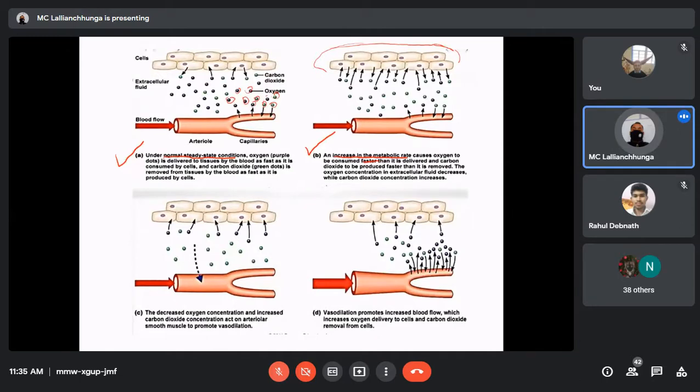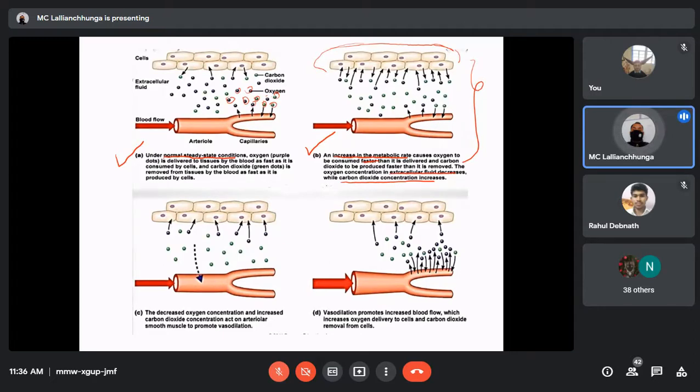More carbon dioxide is produced in the tissue, faster than it can be removed by the capillaries. That will lead to a decrease in oxygen concentration in the extracellular fluid, in the blood vessels as well as in the interstitial fluid, while carbon dioxide concentration will accumulate here. So this is an undesirable condition. There is deficiency of oxygen but accumulation of carbon dioxide.